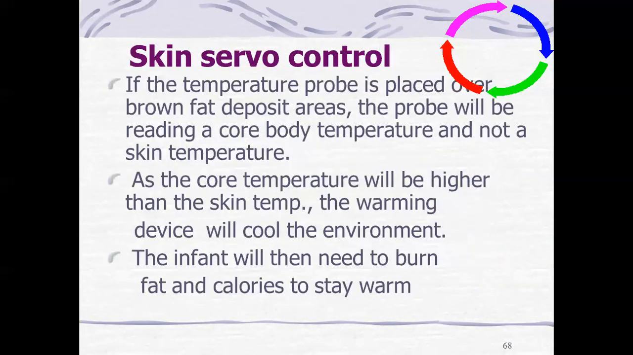Skin servo control: if the temperature probe is placed over a brown fat deposit area, the probe will be reading a core body temperature and not a skin body temperature. Only the brown fat stimulates the excess amount of heat. Due to the direct contact with this heat-producing agent, the probe will reflect the same heat. As the core temperature will be higher than the skin temperature, the warming device will cool the environment. The infant will then need to burn fat and calories to stay warm.